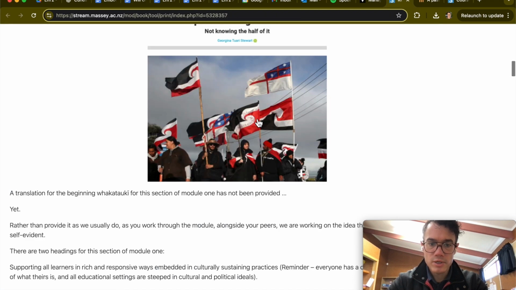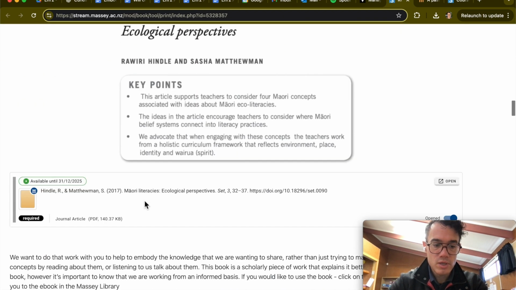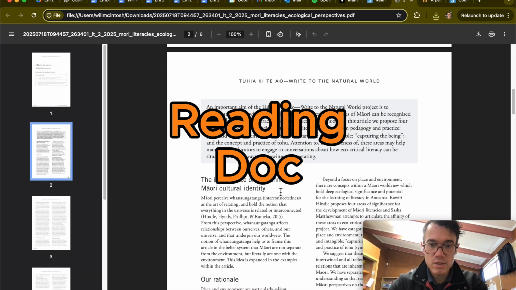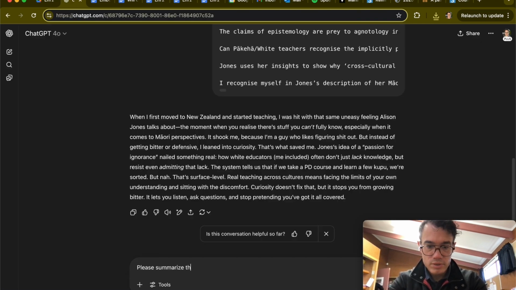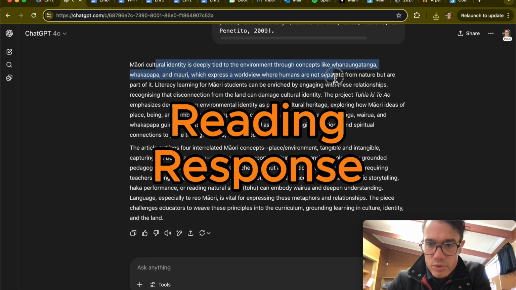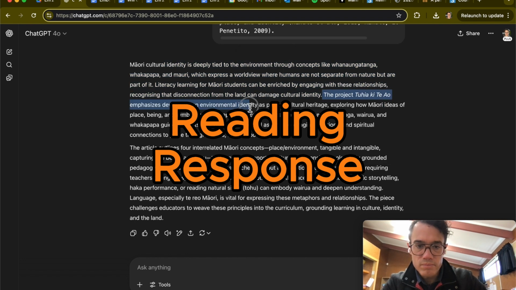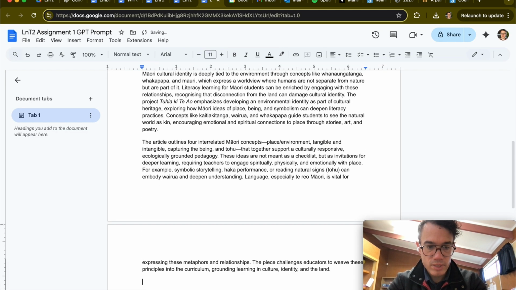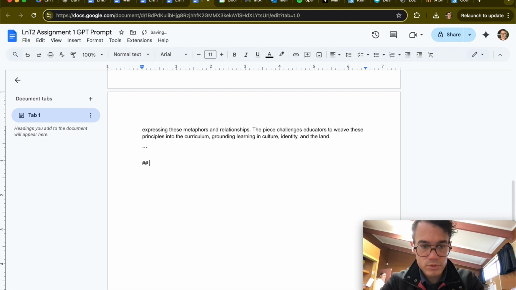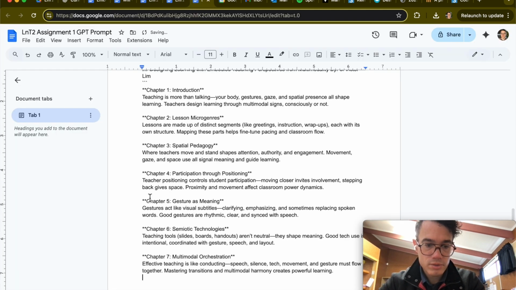What other supplemental documents do we have? This one, Maori literacies. So we're going to snag this. Please summarize this in 2 paragraphs. This all seems like it's really relevant. I'll put this in through backticks. Here, boom, boom, 2 hashtags, boom. This guy, let's put it in just like that.